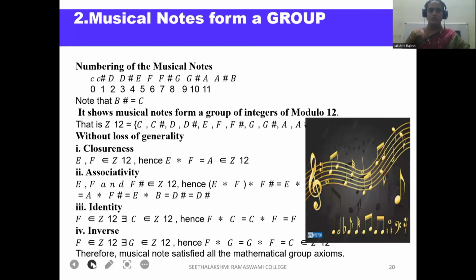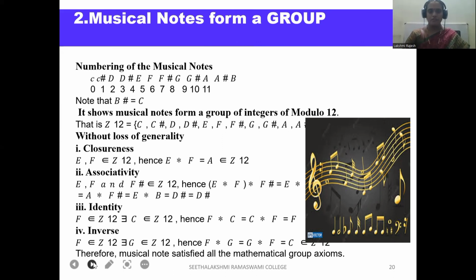Next example, musical notes form a group. The numbering of musical notes is as follows: C, C slash D, D slash E, F, F slash G, G slash A slash B is numbered 0 to 12. Now, Z12 is nothing but the musical notes above. Closure: E comma F belongs to Z12, hence E star F equals A belongs to Z12. Associative: E comma F and F slash belong to Z12, hence E star F slash equals E star F star A, which is equal to A star F, which is equal to E star B, which is equal to D slash.